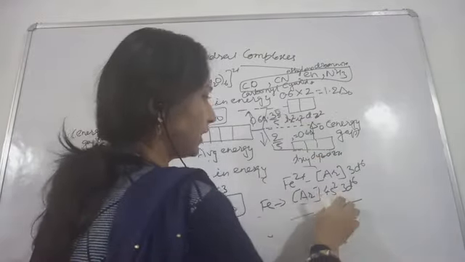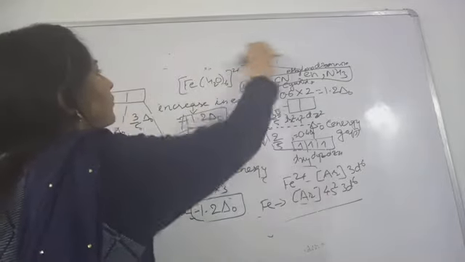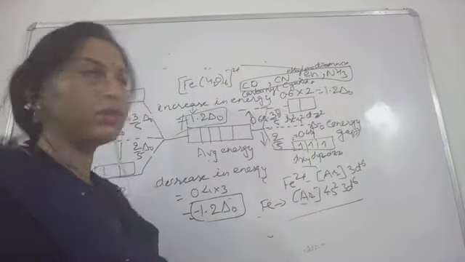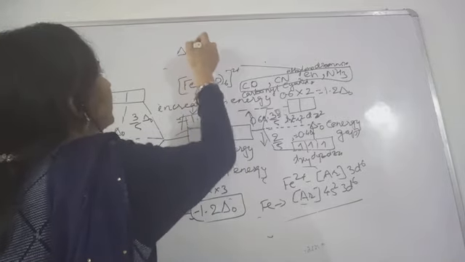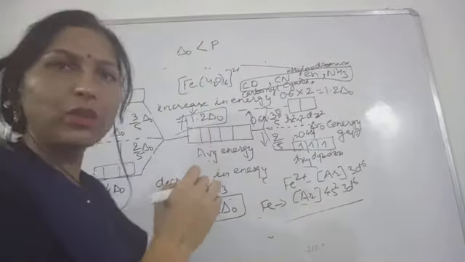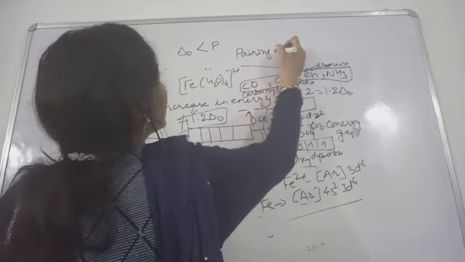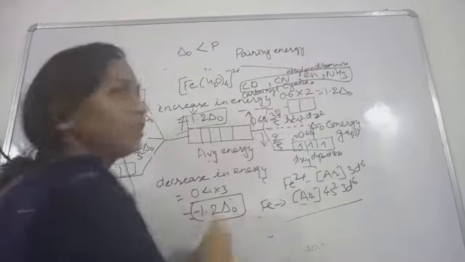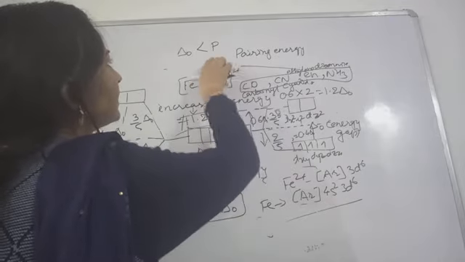See very carefully, in this case delta O is lesser than P. P means pairing energy, the energy associated with pairing. So delta O is lesser than the pairing energy.